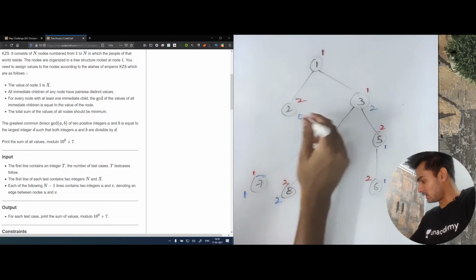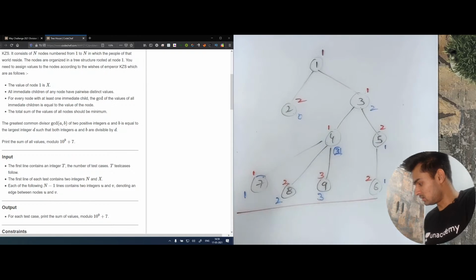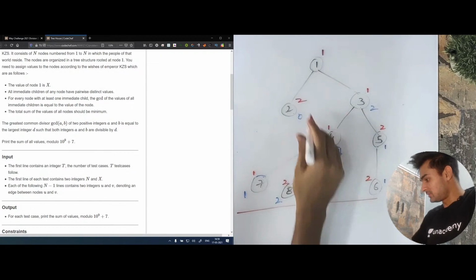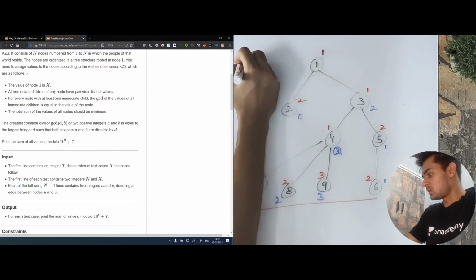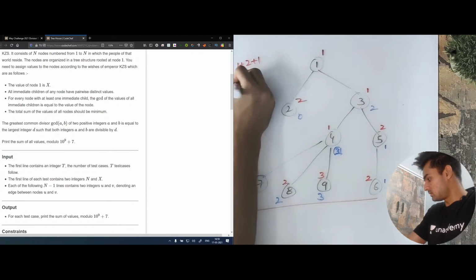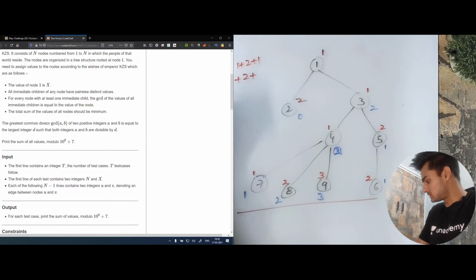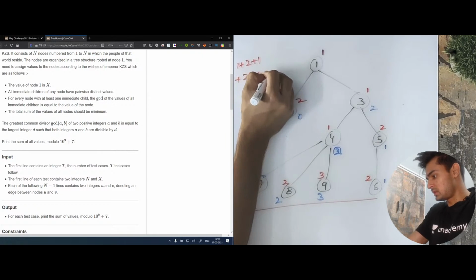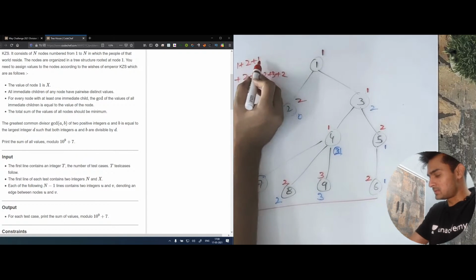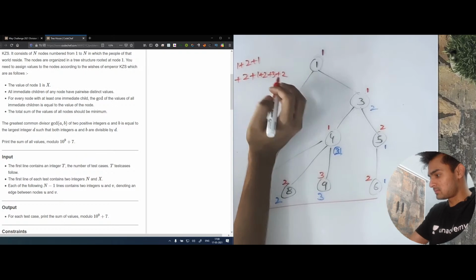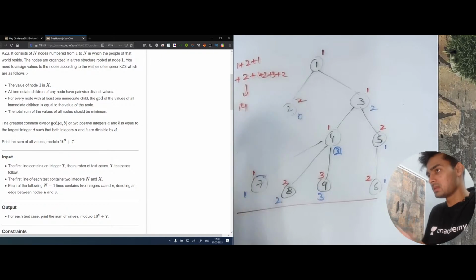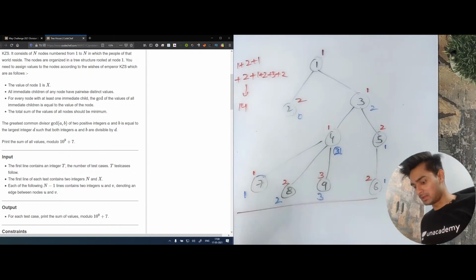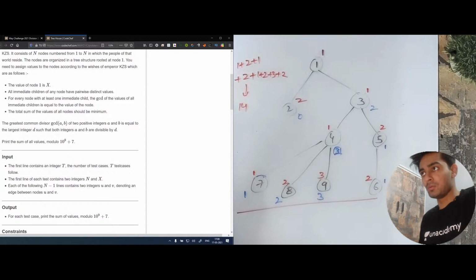So this is the complete logic. Let's find the sum. The sum gives us 1 plus 2 plus 1 plus 2 plus 1 plus 2 plus 3 plus 2, and the sum is 14. So how do we find these values? For that, let me open up the code and I'll show how to do this using a DFS.